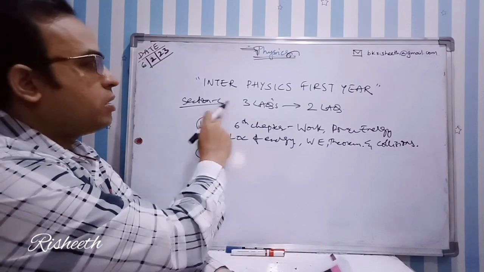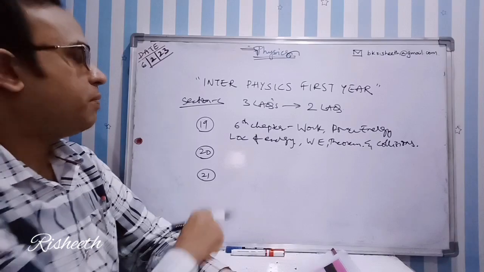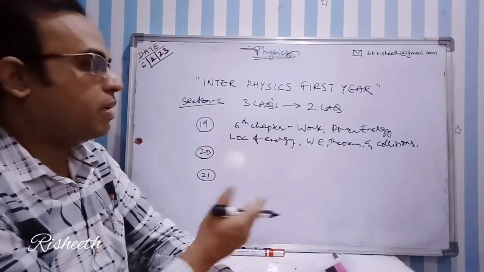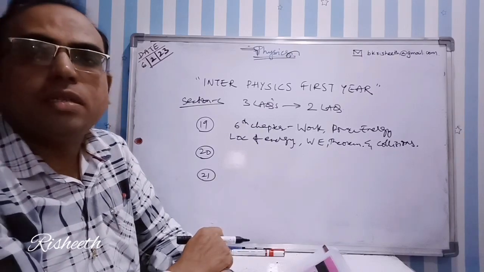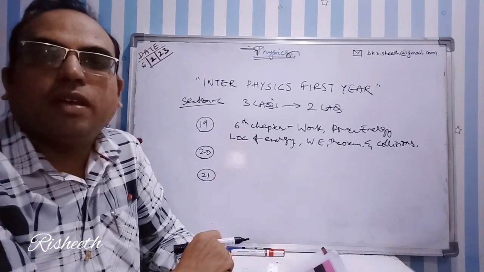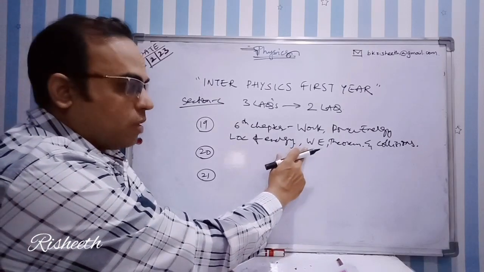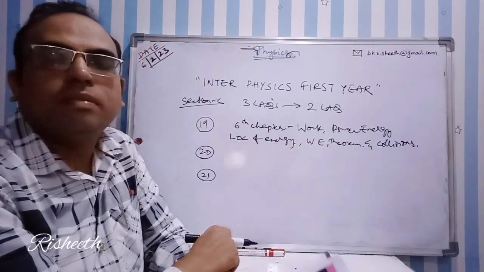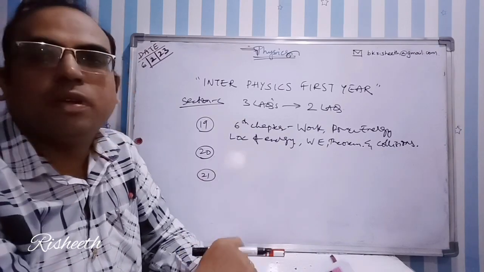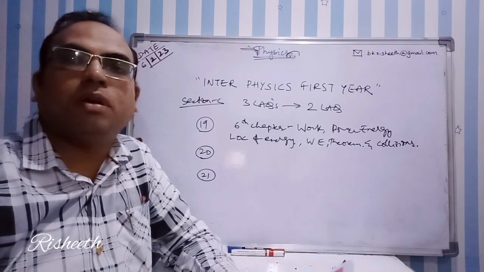In section C you have 3 LAQs, out of which one is a choice, and 2 LAQs you should attempt. The 19th question you'll get from the 6th chapter, that is work, power, energy. In that you have 3 long answer questions, out of which you'll get one: law of conservation of energy in the freely falling case, and you can expect one problem in that. Or work energy theorem: notions of work and kinetic energy, that is nothing but definitions, and derivation of the work energy theorem including a diagram, or you can expect a problem also in that.